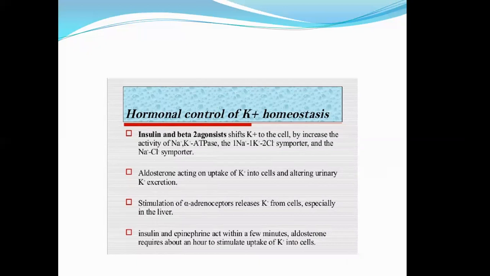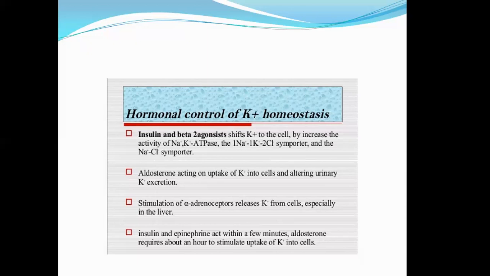Okay, like insulin and beta 2 agonist. Beta 2 agonist means, you people will study in pharmacology, there are some drugs which activate the beta 2 receptors, which are called beta 2 agonists, like salmeterol, formoterol, indacaterol. And insulin, you people know, is secreted by the beta cells of the pancreas, islets of Langerhans. Both of them shift the potassium into the cell by increasing the activity of the sodium potassium ATPase.